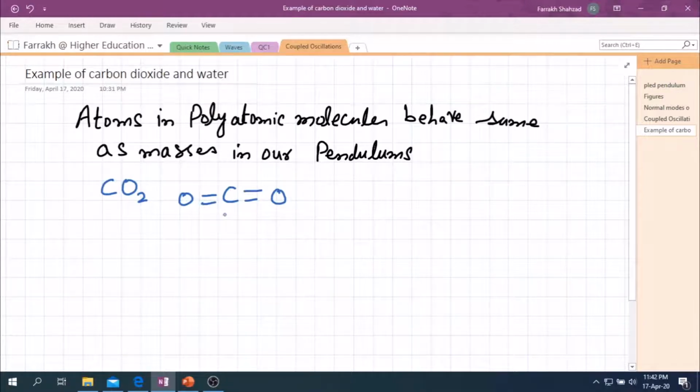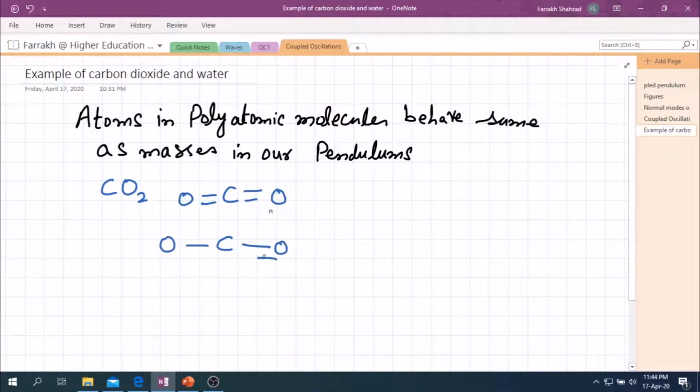We name these modes of vibration as the symmetric mode of vibration, asymmetric mode of vibration, and the bending mode of vibration. What is meant by the symmetric mode of vibration? For example, carbon is the central atom and there are two oxygen atoms.